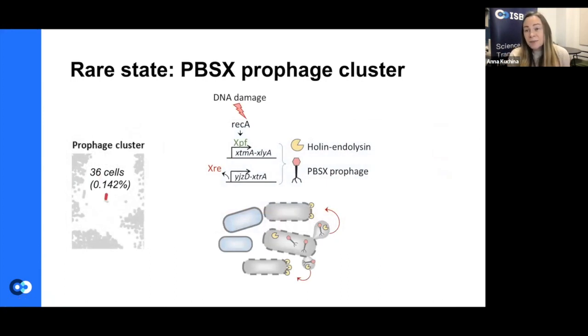And so the fact that we were able to detect this very rare behavior is very encouraging for us, because now we can use this technology to look for more rare behaviors, in particular for persistent cells, which are very rare cells within the biofilm that give rise to antibiotic resistance.